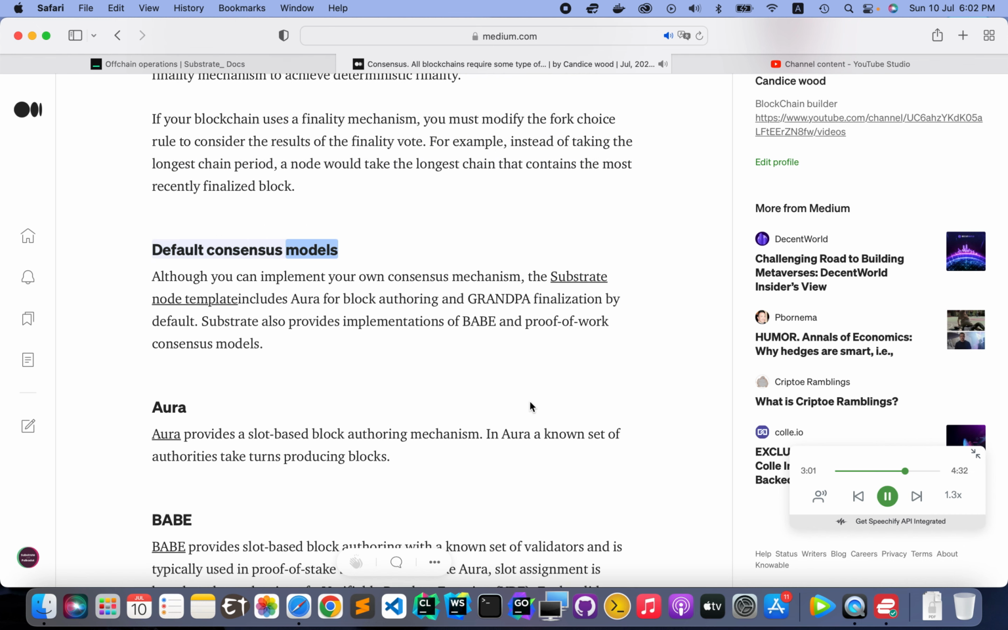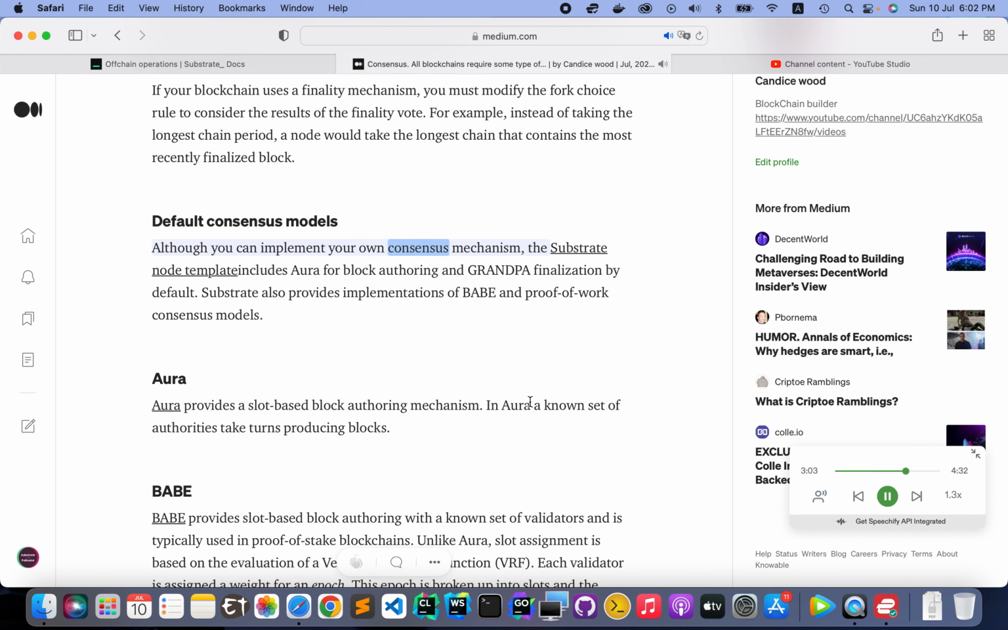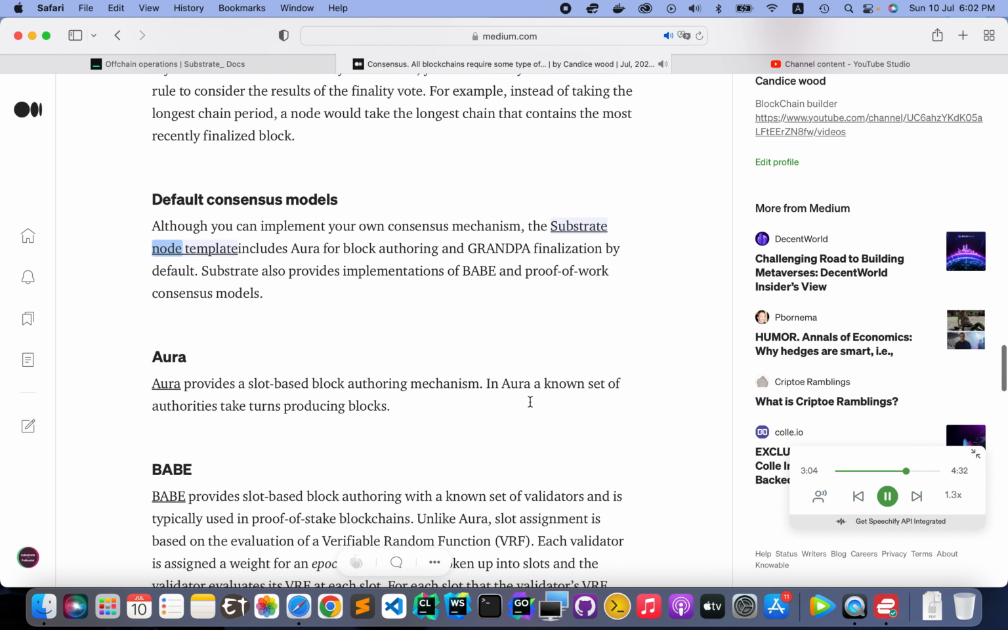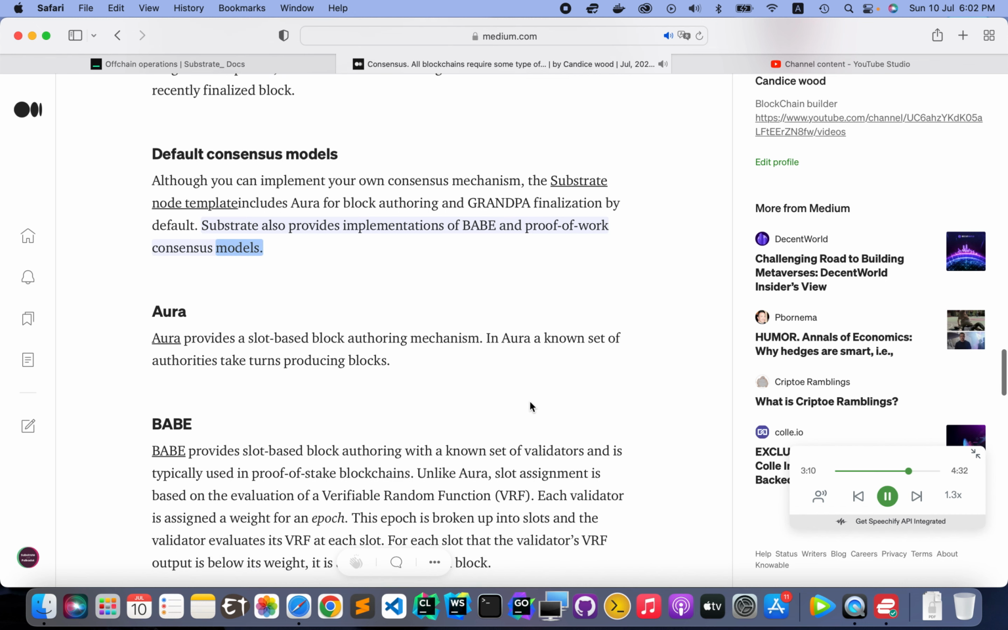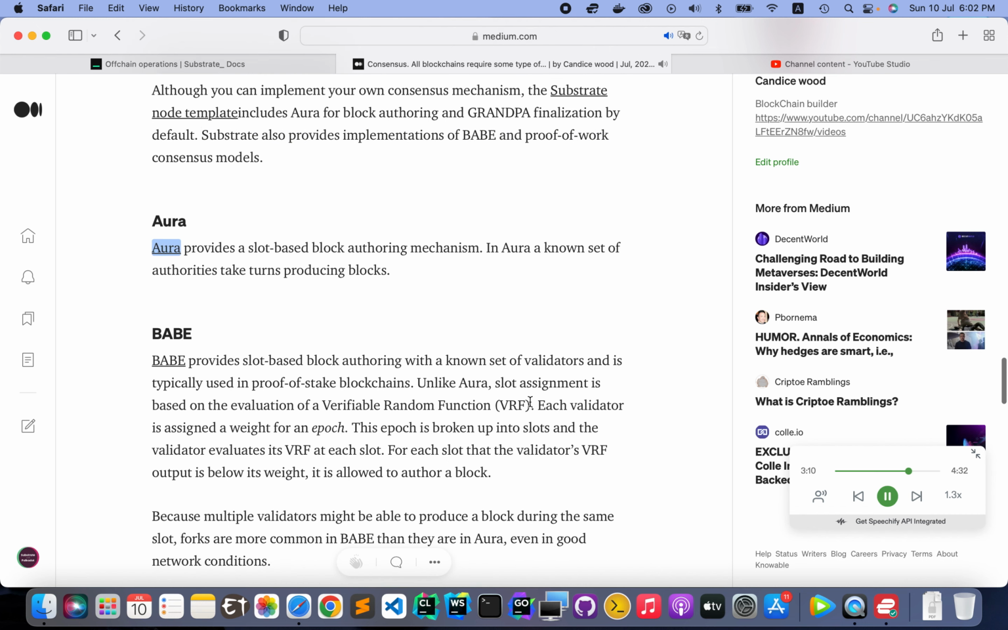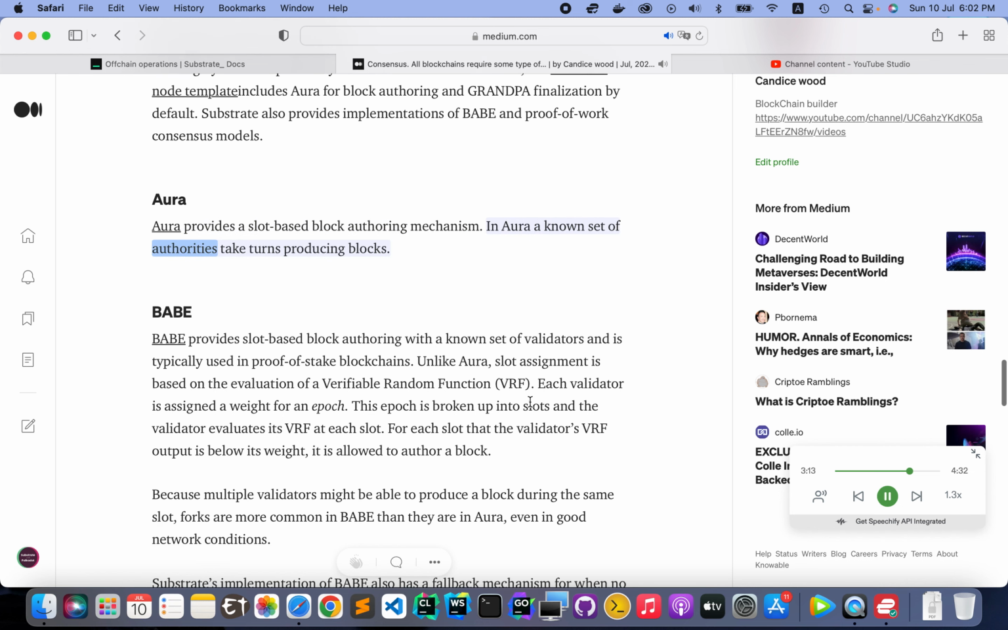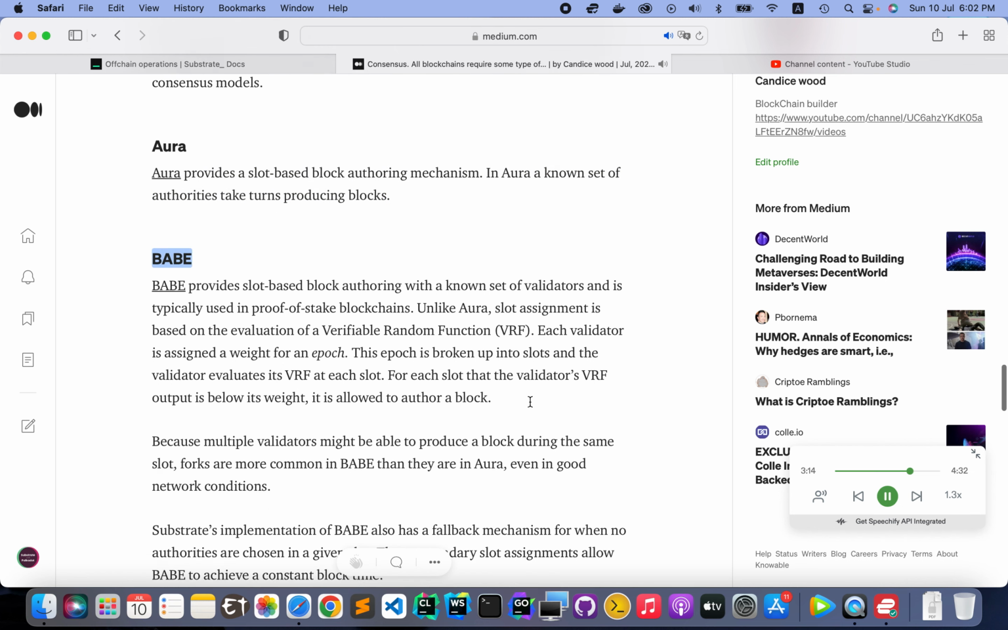Default consensus models. Although you can implement your own consensus mechanism, the Substrate node template includes Aura for block authoring and Grandpa for finalization by default. Substrate also provides implementations of BABE and proof-of-work consensus models. Aura provides a slot-based block authoring mechanism. In Aura, a known set of authorities take turns producing blocks.